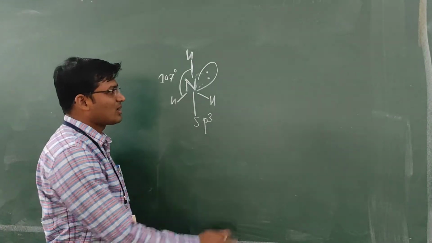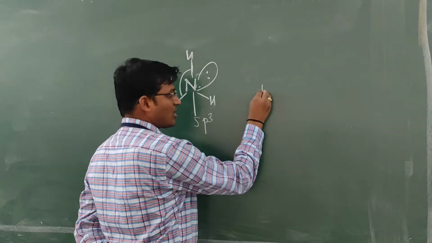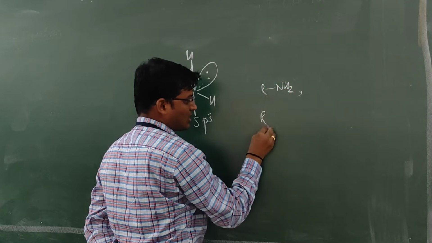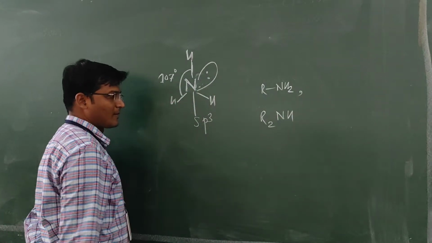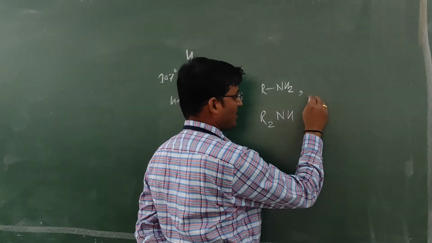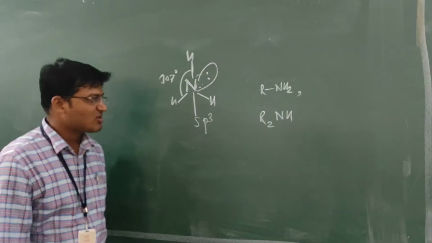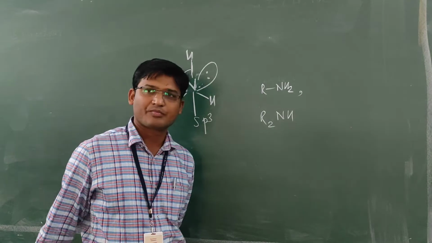But when we consider the primary and secondary amines, RNH2 and R2NH, for example primary amine, the amines which have a chiral center show optical isomerism.